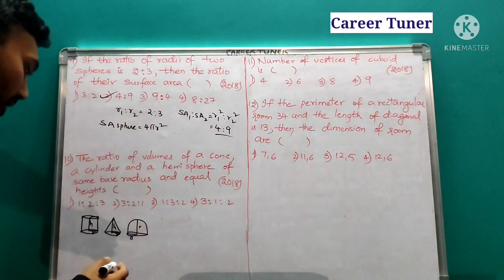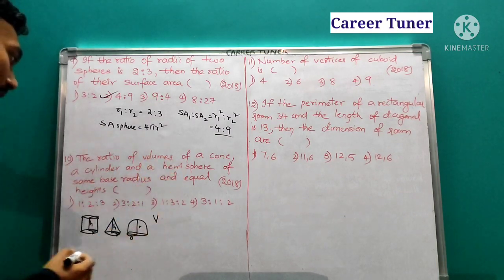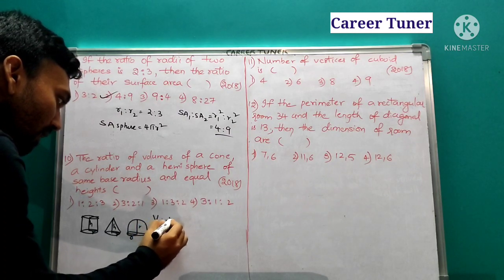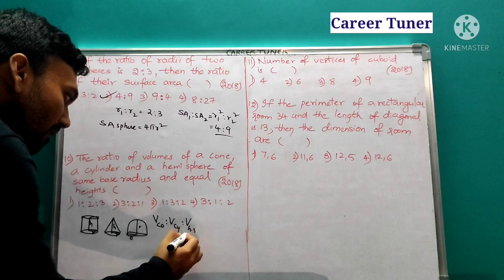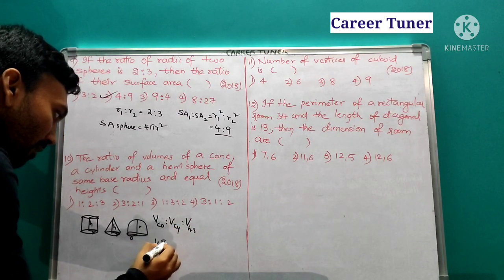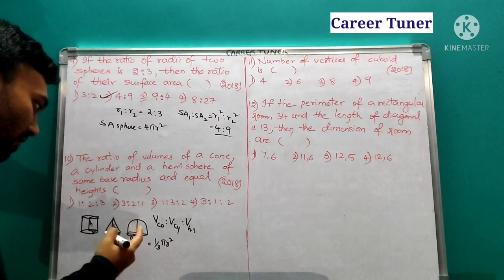Now let us come to the formulas. The ratio of the volume of a cone, a cylinder and a hemisphere. What is the volume of a cone? 1/3 pi r square h. H is already equal to r.